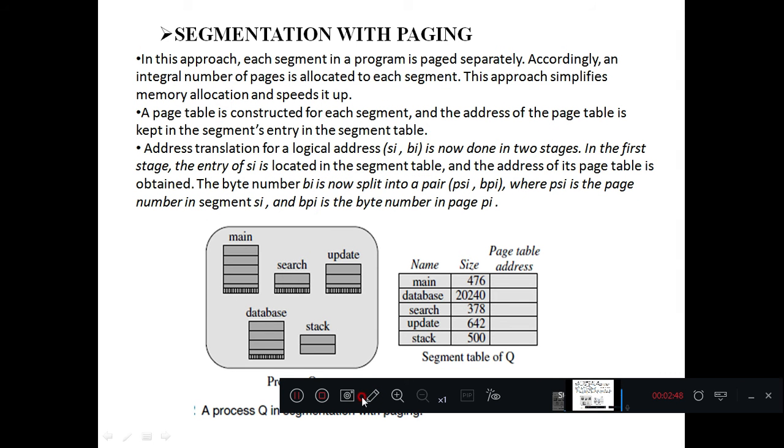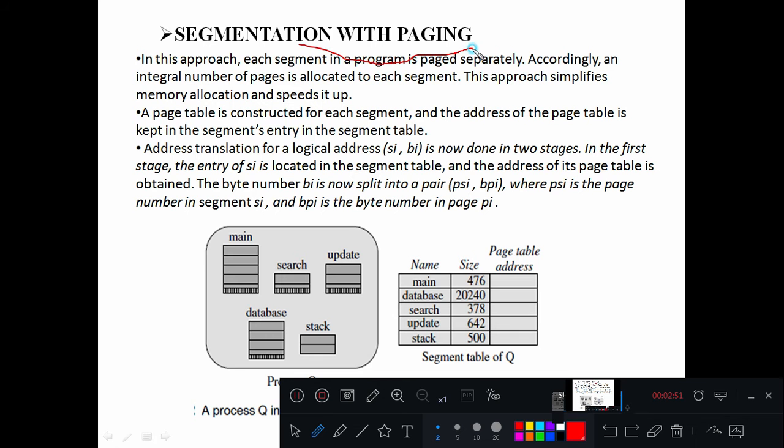Moving to the next slide, we are going to discuss segmentation with paging, right? Segments are going to be divided in terms of fixed size pages. In this approach, each segment in a program is paged separately. Accordingly, an integral number of pages is allocated to each segment. This approach simplifies memory allocation and speeds it up. The page table is constructed for each segment, and the address of the page table is kept in the segment's entry in the segment table.